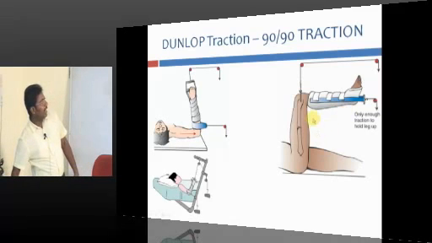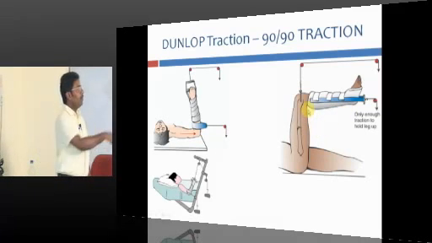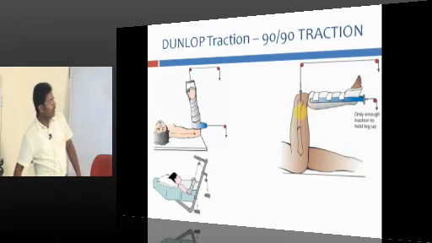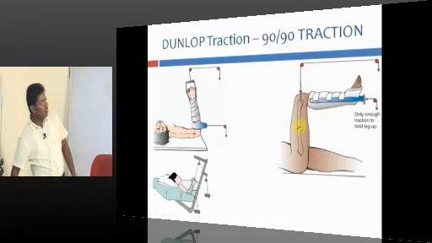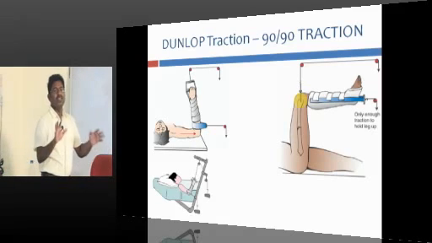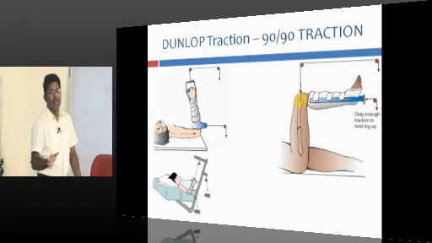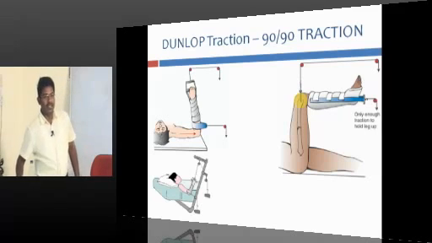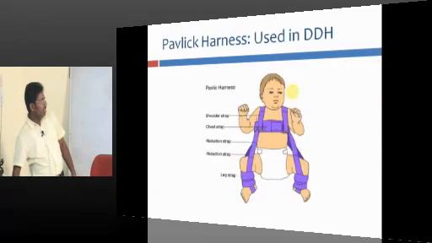And this is again 90-90 traction. The limb is kept with the hip at 90 degree flexion and the knee at 90 degree. Look at this, the fracture is here, hip is at 90 degree flexion, knee is at 90 degree, this is known as 90-90. Here this is skin traction, but here it is pin traction, a pin has been inserted into the bone. The slides may be confusing, but once you look at this, it is easy to solve the question. There is no difficult question you will see in this section. And this is DDH, the developmental dysplasia of hip, that is CDH, congenital dislocation.